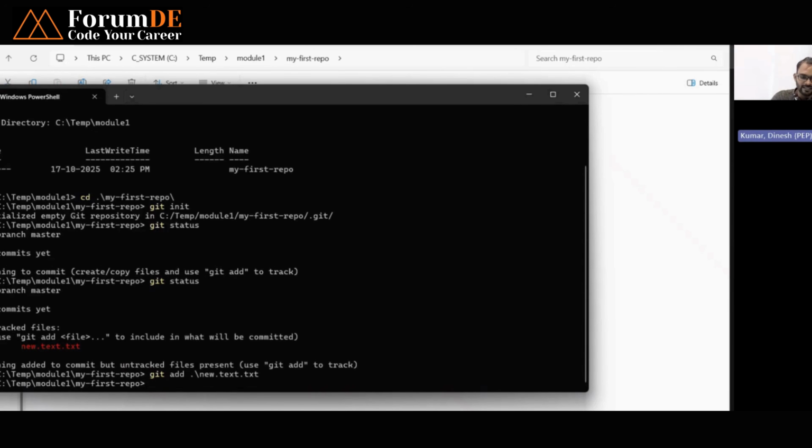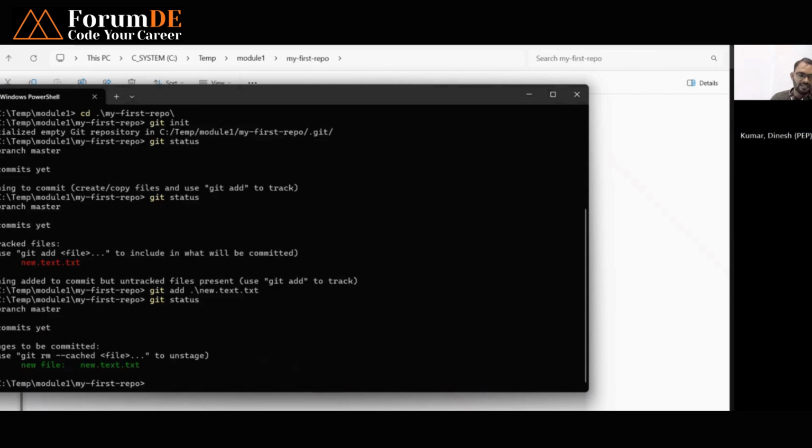Now it has been added. If I run the status command again, you can see this has been added in the git repository. The final step is to commit, and once you commit these changes, it will push to your cloud machine, your remote repository.